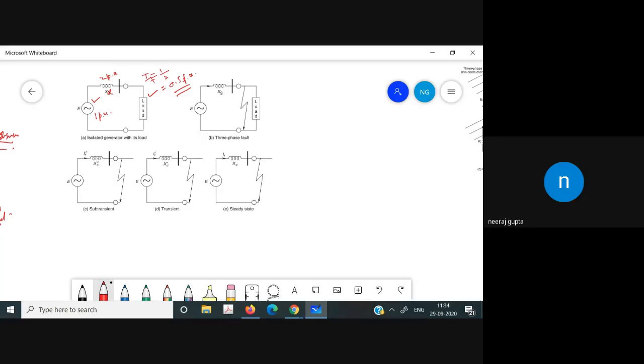So why are we considering the system in per unit? What is the significance of the per unit system? Can anyone tell me the significance of the per unit system?